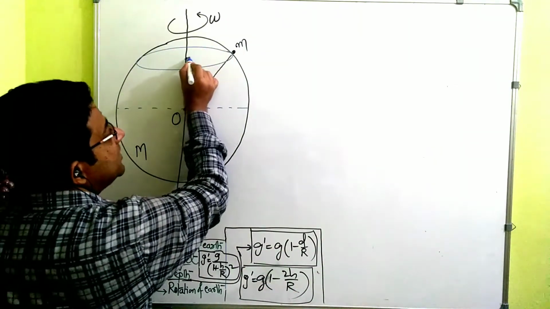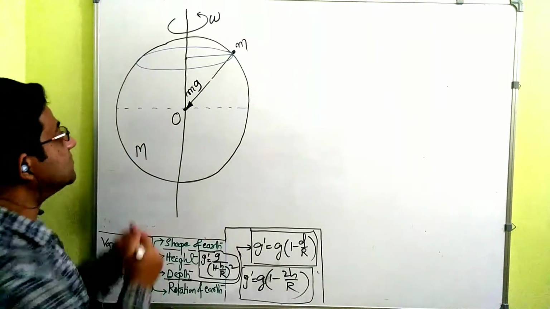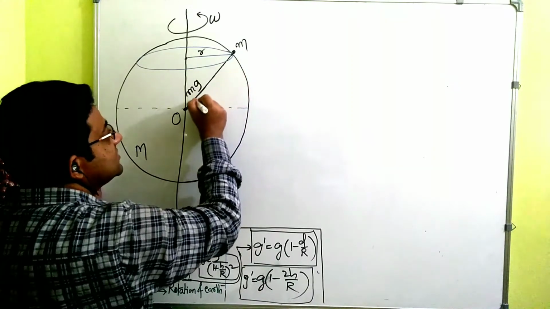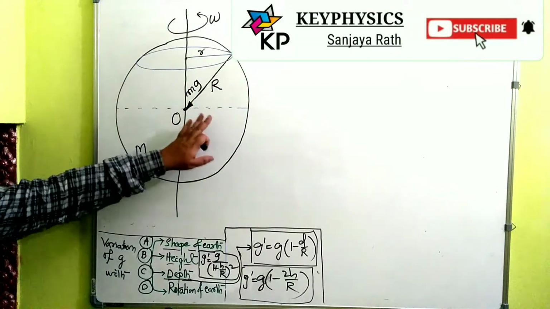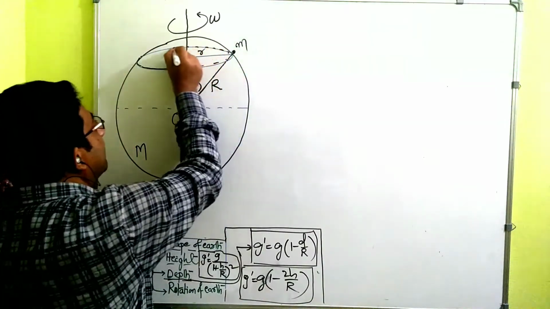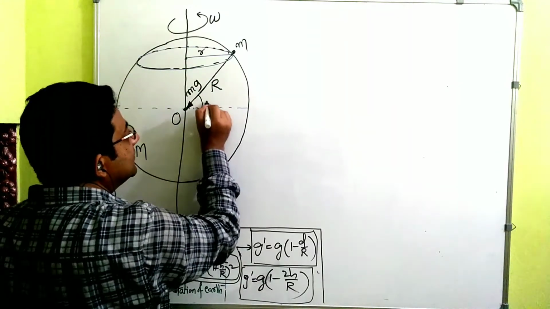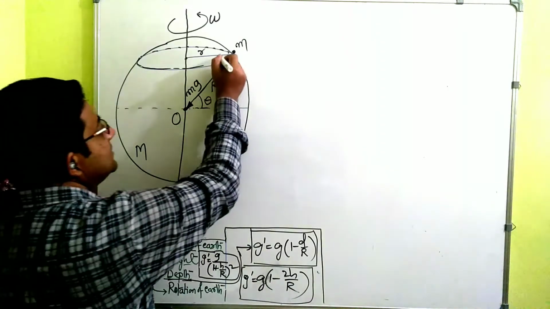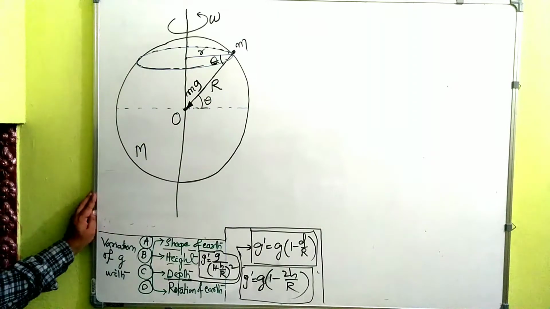Let us say from here to here the radius is small r, because from here to here this distance is capital R, which we are taking all the time, that's why we are not changing the notation. This is capital R, this is small r. And the angle from here, let us say, is theta. If this is theta, this angle also will be theta, because they are alternate angles.